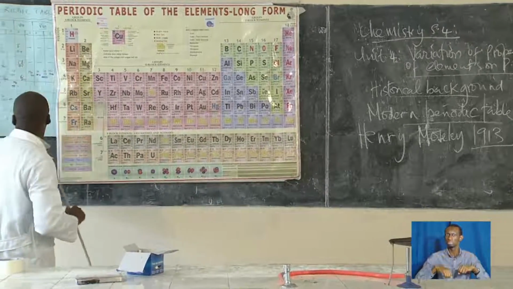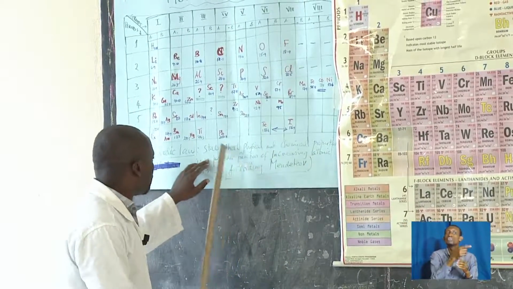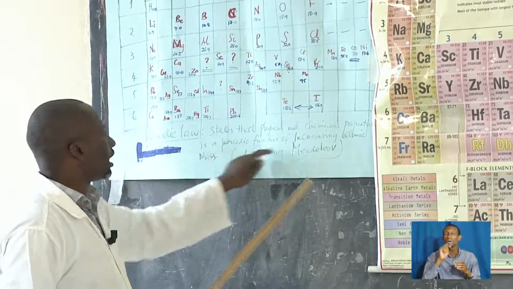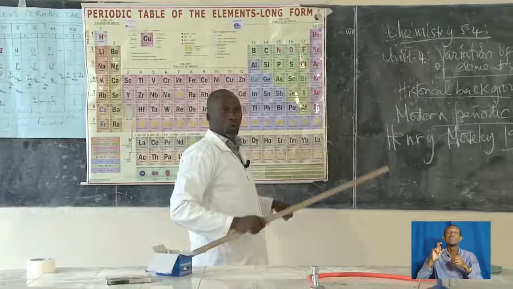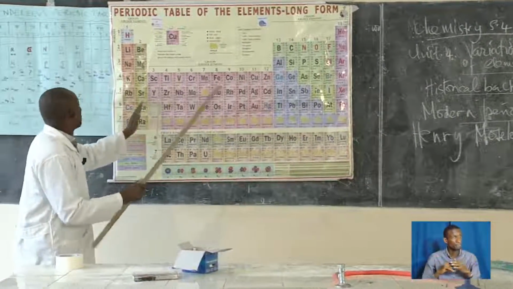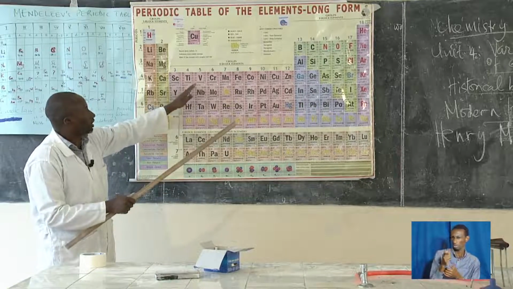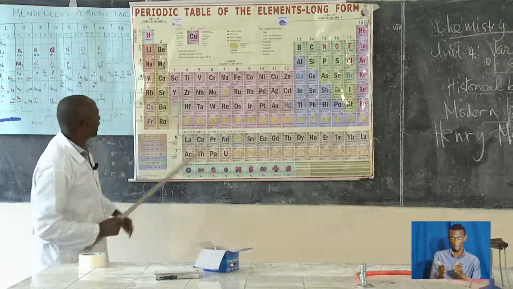He changed the law of Mendeleev. Instead of increasing atomic mass, it was increasing atomic numbers. So when that was done, it came out in this form that we see. When you look at these elements in the periodic table, you will see that they are arranged in increasing atomic numbers.